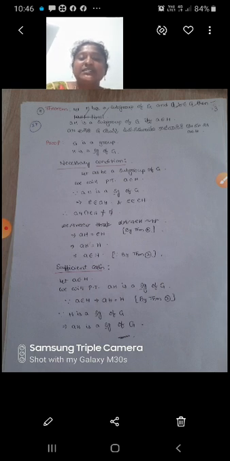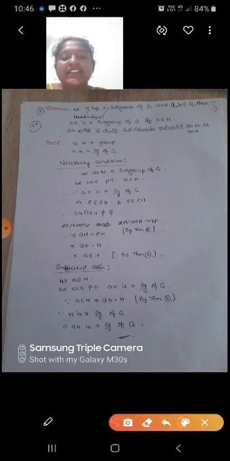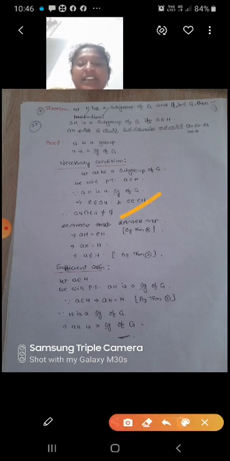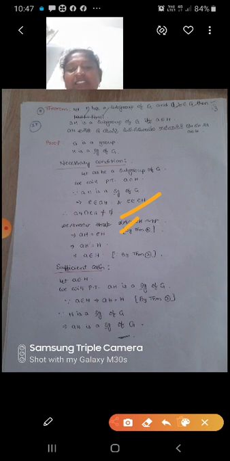So that implies AH intersection EH is a non-empty set. So next, that implies AH equal to EH. That implies AH equal to H. That implies we can say that A belongs to H.